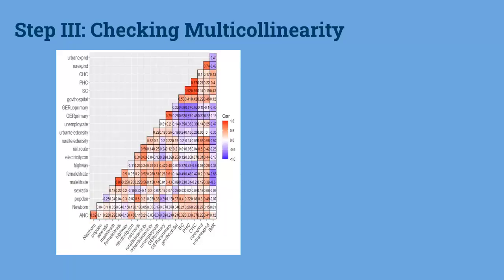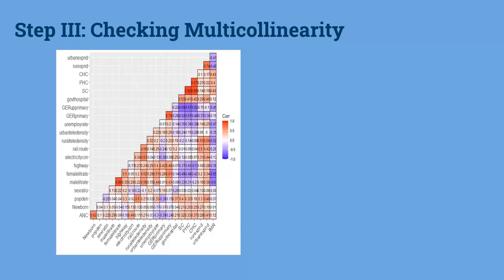Then we move on to check if there is any multicollinearity present. We have a correlation plot of all the variables in the dataset. We can notice some strong relationships among variables that are indicated by dark red or dark blue. This graph clearly shows the variables with strong correlations between them. As we can see, sub-centers, primary health center and community health center are of the same kind. Their correlations with IMR are 0.43, 0.4 and 0.43 respectively. On the other hand, the correlation coefficient between PHC and CHC is 0.87 and that of CHC and SC is 0.89. So we can see that multicollinearity exists here, and to remove it we keep CHC.